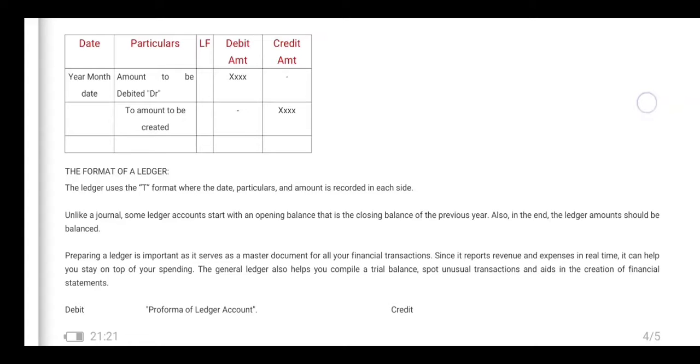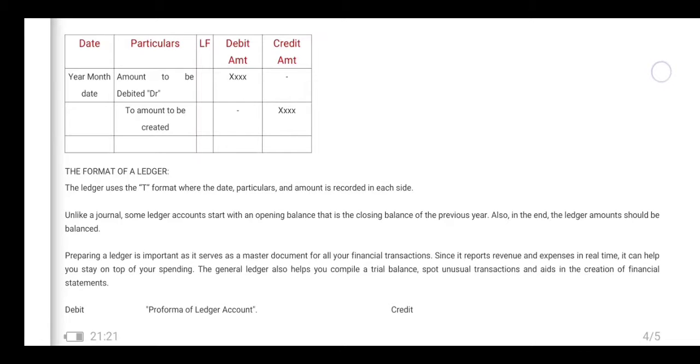It is the master document of financial transactions. Since it reports every revenue and expense in real time, it can help you stay on top of your spending. The general ledger also helps to prepare the trial balance, spot irregular transactions, and aids in the creation of financial statements. The main purpose of ledger preparation is to prepare financial statements, that is the income statement and balance sheet.